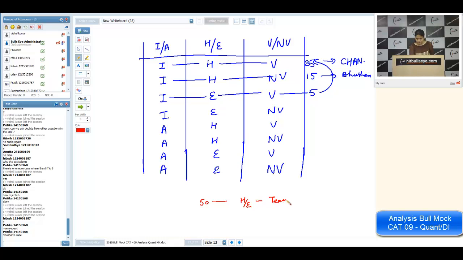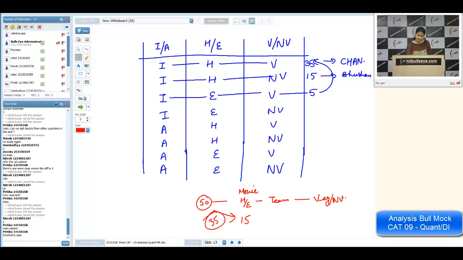We are talking about team here. We are talking about movie here. But of these, Bhushan and 14 others like the same type of food. It means either vegetarian or non-vegetarian. It means out of 50 students, 15, including Bhushan, like the same type of food.